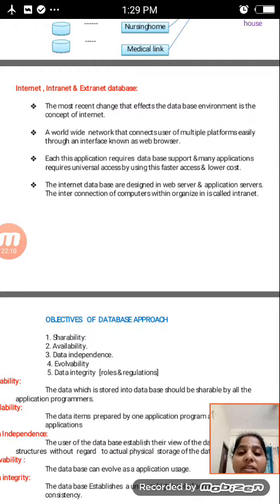And the next one is that this application requires database support. Many applications require universal access by using this faster access and lower cost.